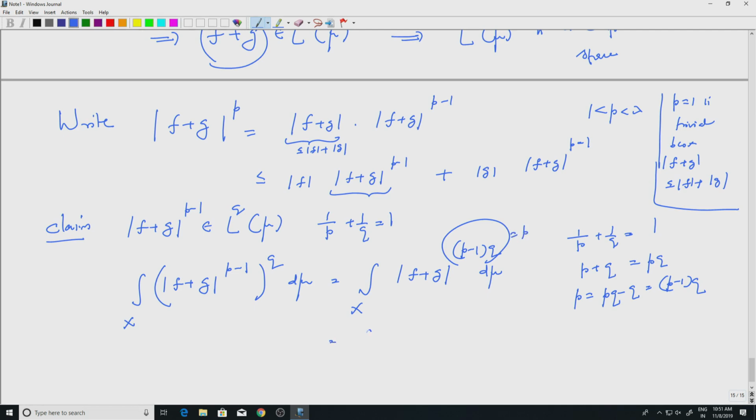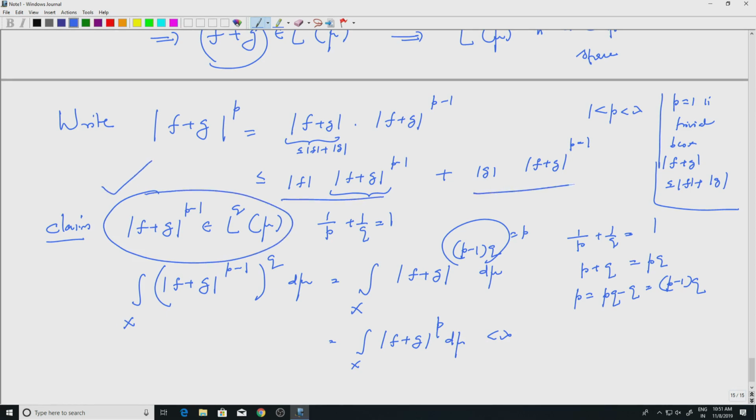So this is equal to the integral over x of mod f plus g to the p, which I know is finite because f and g are in LP. So f plus g is in LP, right. We just proved that it is a vector space. So the claim is true. Okay, so now you look at these two terms. I am multiplying two functions, so apply Holder's inequality.